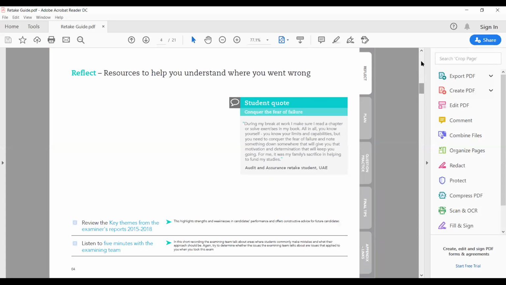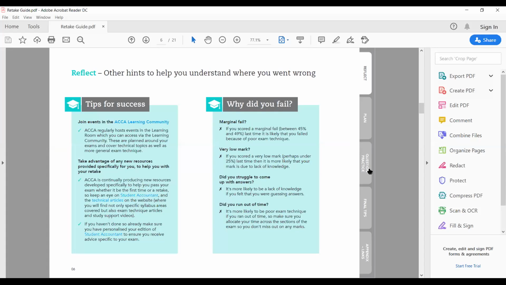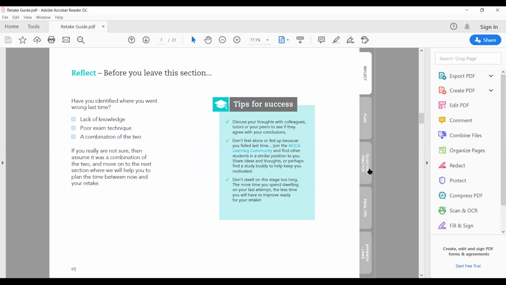So it will talk about what went wrong on your last exam. You can click in, and then okay, I'll show you on the next slides. So if it is a marginal fail, where marginal fail is between 45 to 49%, or did you fail with very low marks, or did you struggle with answers, did you run out of time? So it will ask you what happened on your last exam, and then it gives you guidance on how to plan. So have you identified where you went wrong last time?